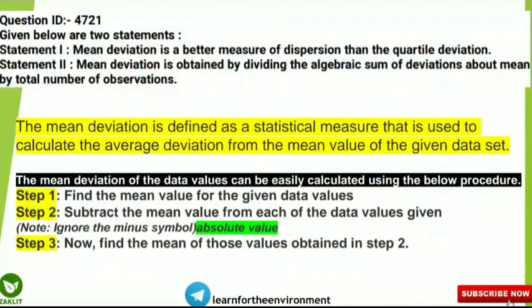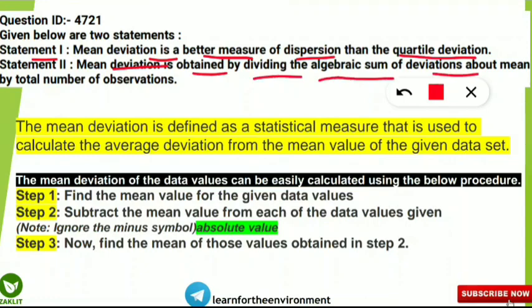The next question is coming from the statistics portion, and here two statements are given and you have to select which statement is or are correct. So first let us read the first statement. Statement 1 states, mean deviation is a better measure of dispersion than the quartile deviation. Second statement states, mean deviation is obtained by dividing the algebraic sum of deviations about mean by the total number of observations. So these are the theoretical concepts regarding the mean deviation.